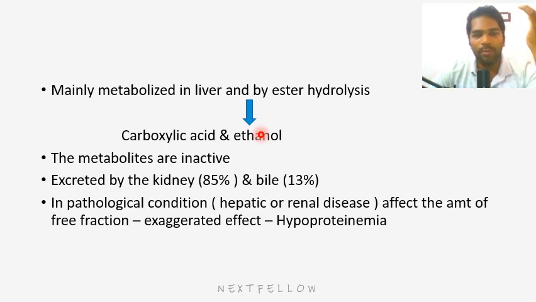In kidney failure and liver failure patients, even a small amount of drug will cause an increased effect. So in these patients, you have to reduce the drug dose, almost to the lower side. That is the importance. This also can be asked as an MCQ: dose modification is needed in kidney and liver failure.